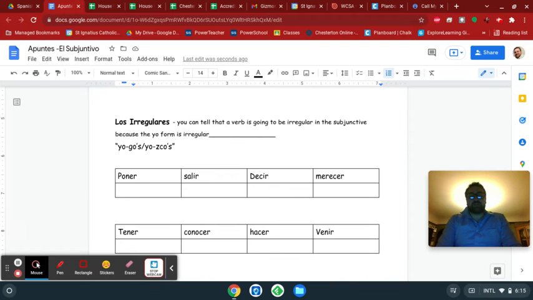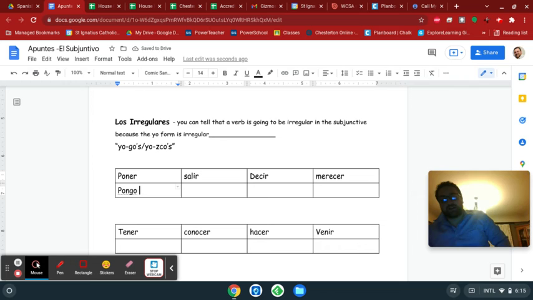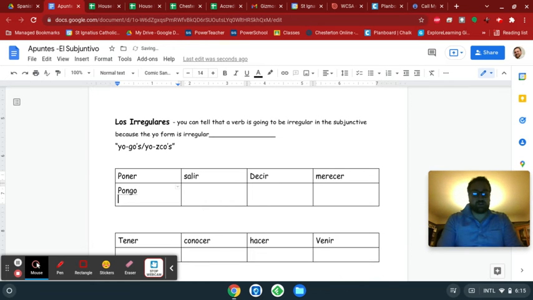There is another category of verbs called go verbs, and again, this is something that you are familiar with, or depending on your teacher, they might have been called yo-go verbs, because they're irregular in only the yo form, and they're irregular because they get a G inserted. So, pongo, for example, in the present indicative. But then when you go to continue conjugating it, it's pones.